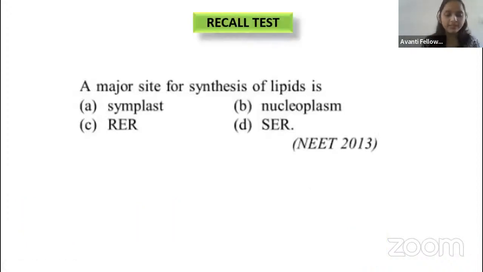Here is the question for you. The question is very simple and it was asked in the NEET 2013 exam. The major site of lipid synthesis is, in the last class we have discussed, right? Tell me in the chat box. I will not launch the poll. You can answer me in the chat box. Fast, guys.